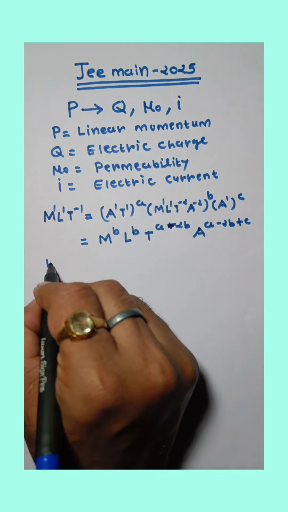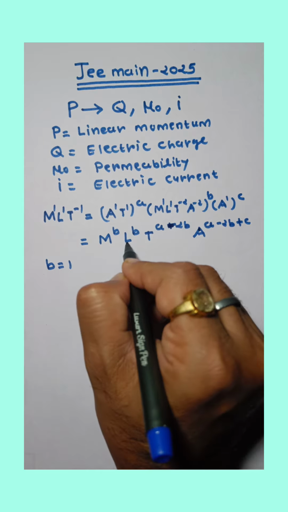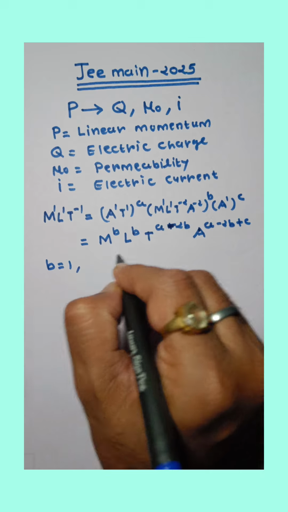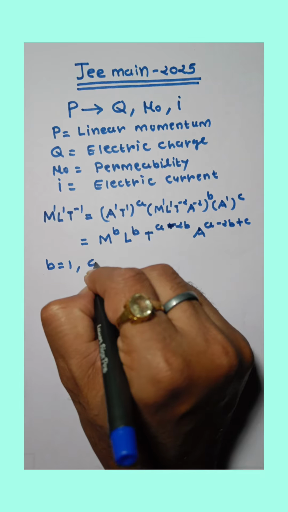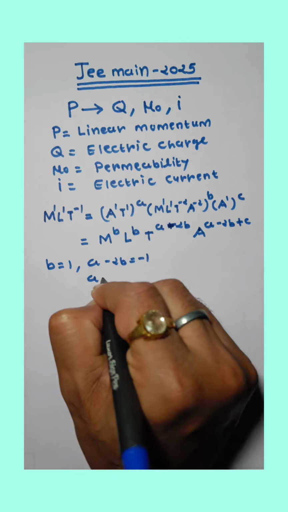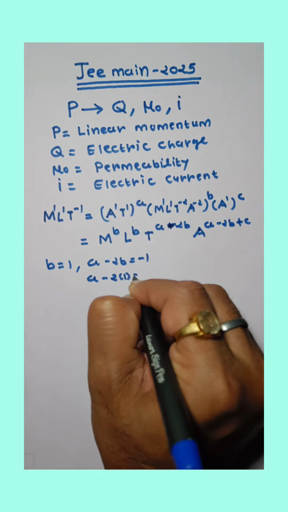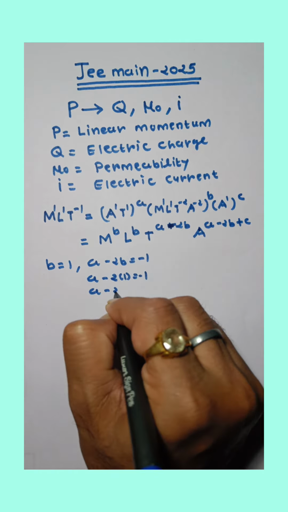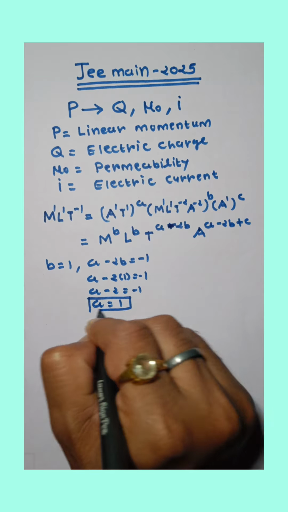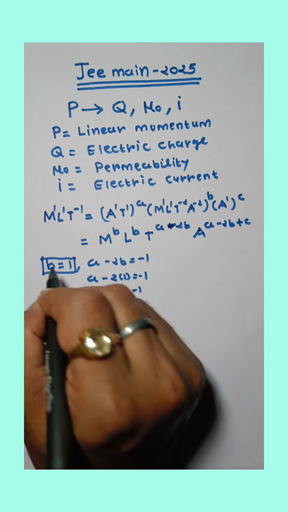So here b is equal to 1. Now compare the power of L. So b is equal to 1. Now compare power of T. So a minus 2b is equal to minus 1. So a minus 2 into 1 is equal to minus 1. So a minus 2 is equal to minus 1. So a is equal to 1. So a is 1 as well as b is 1.